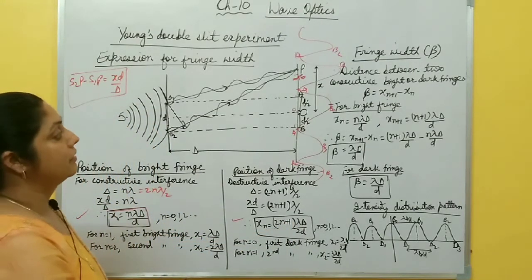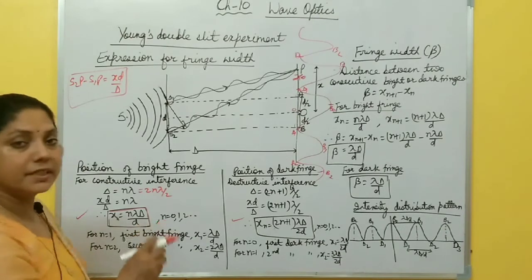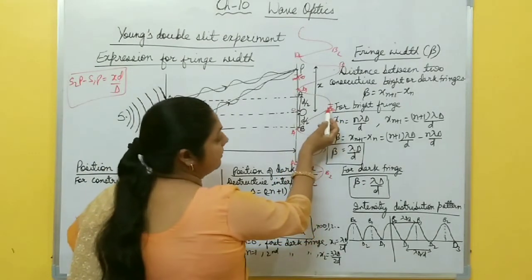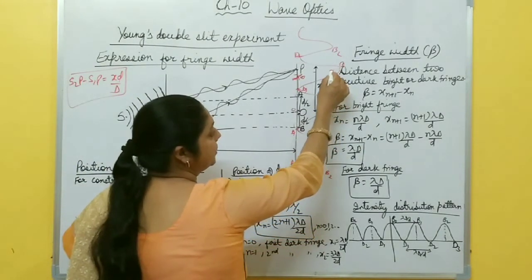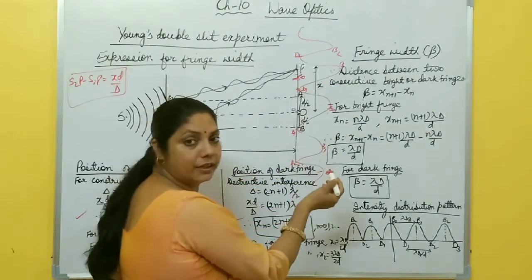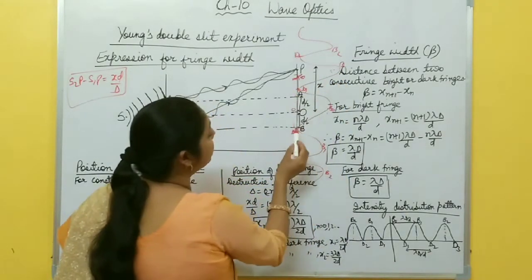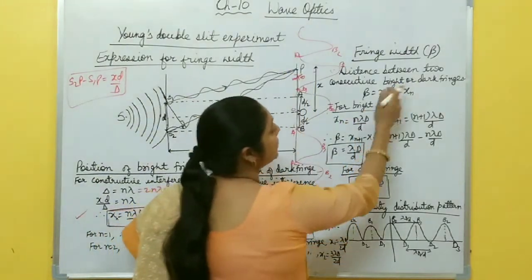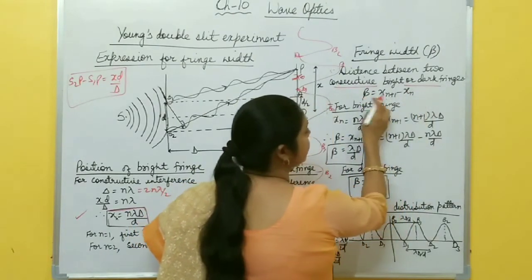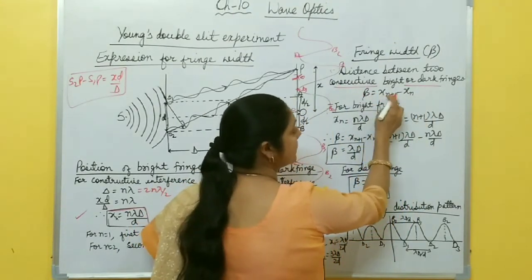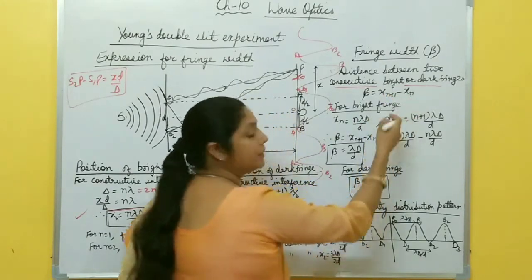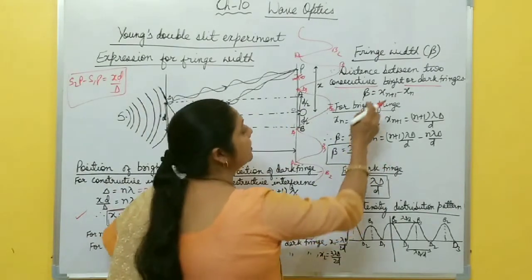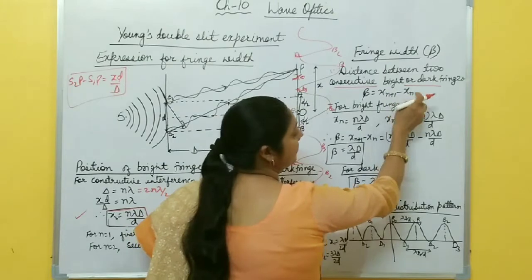Now next is fringe width. Fringe width is what? Distance between any two consecutive bright or dark fringes. Here the central fringe and first bright fringe, the distance between these two fringes is called what? Fringe width. Or the distance between two dark fringes is called fringe width. So this is the distance between two consecutive bright or dark fringes. Formula is denoted by beta equal to x(n+1) minus xn. After the nth fringe, the (n+1)th fringe is formed. So x(n+1) minus xn.